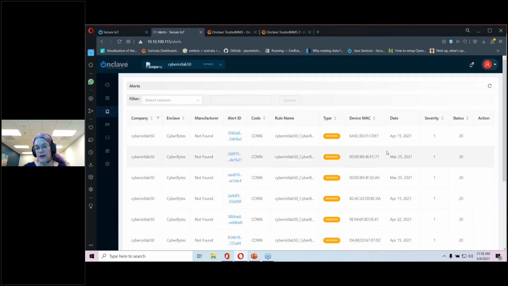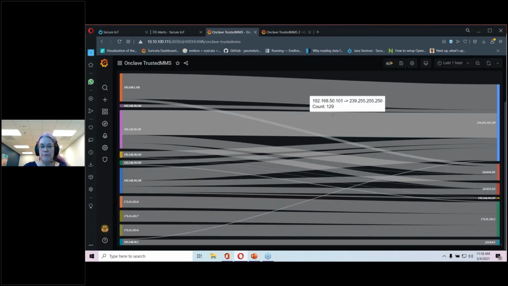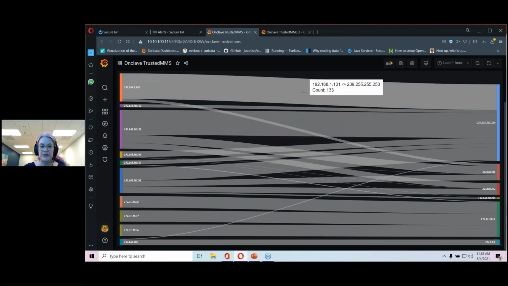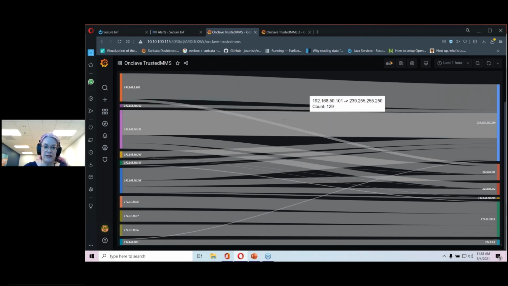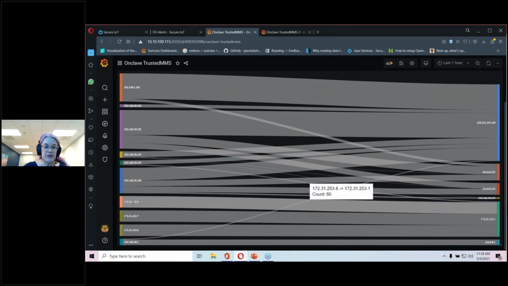Now there's additional information that I'm grabbing from the trusted brokers. We have our management and monitoring troubleshooting tool, which these functions will be integrated into the DMS in the near future. One of these things I have here is a Sankey diagram showing the communication of devices in the secured network. You'll see multiple types of IP addresses. You'll see these 50.102 IP addresses or 50.101. These are devices within the secured enclave. The 172 addresses are the IP addresses on the actual trusted edge devices.